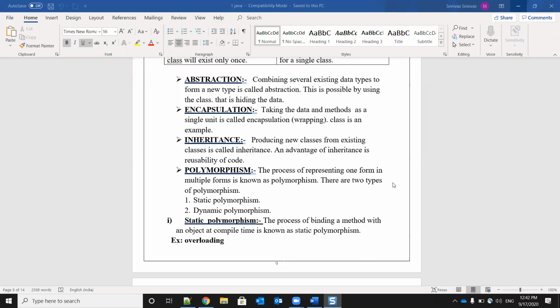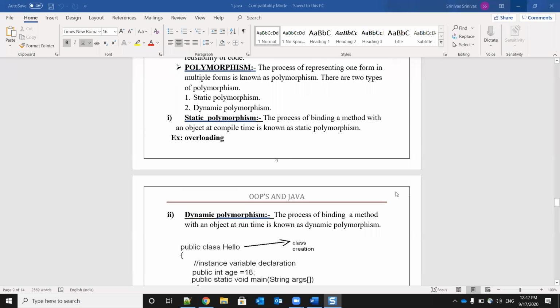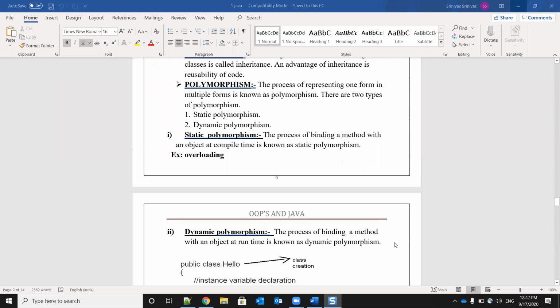So binding of a method with the related object, if it is happening at compile time, then it is known as static polymorphism. Dynamic polymorphism means the process of binding a method with an object at runtime is known as dynamic polymorphism. So, the same process, if it is happening at runtime, is known as dynamic polymorphism.